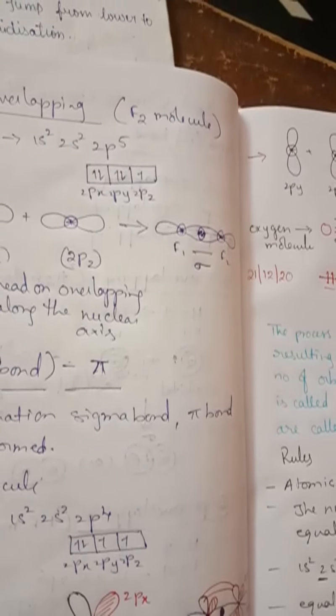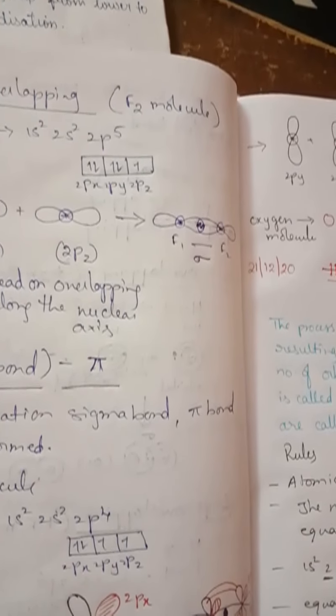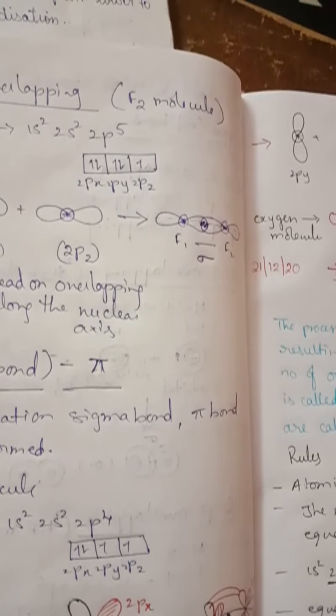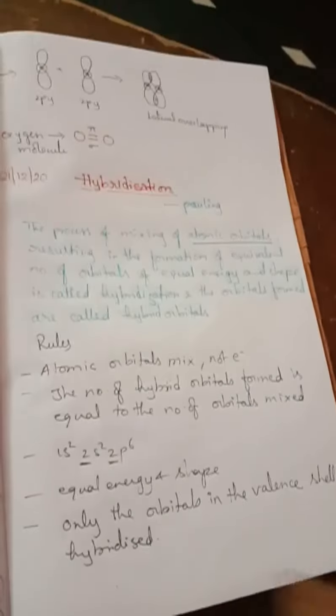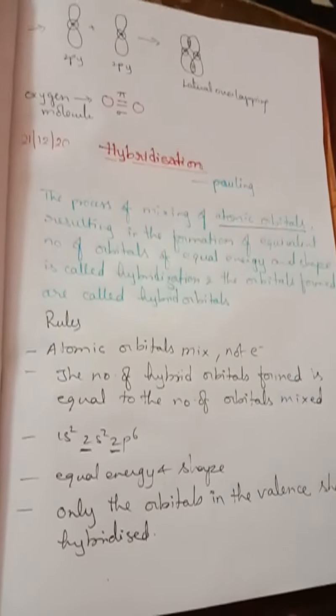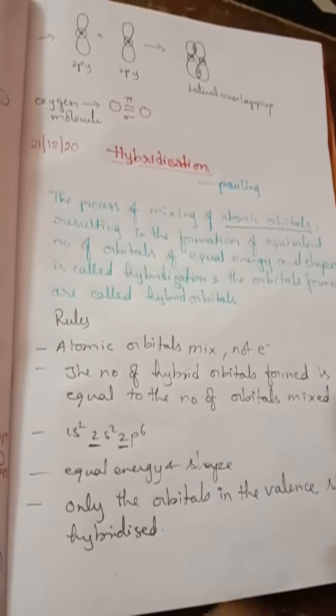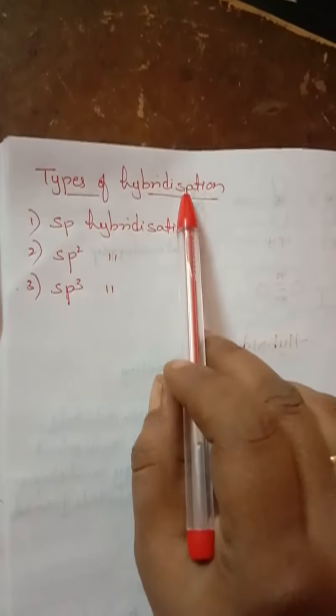So the electrons need to jump from a lower energy level to a higher energy level, or from lower to higher orbit, during hybridization. So these are the definition and the rules we have to follow during hybridization. Next comes the types of hybridization.